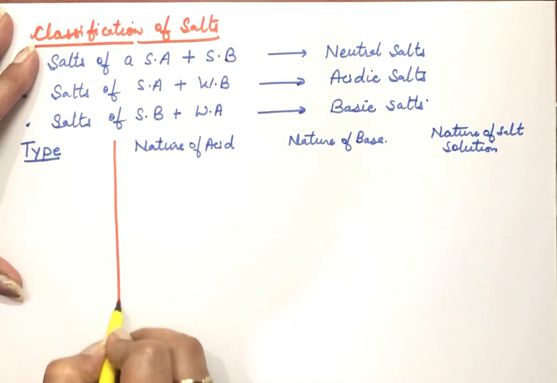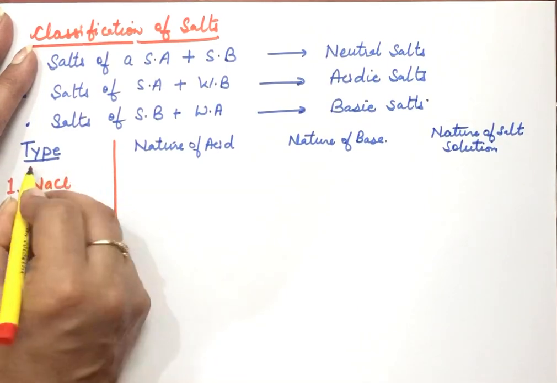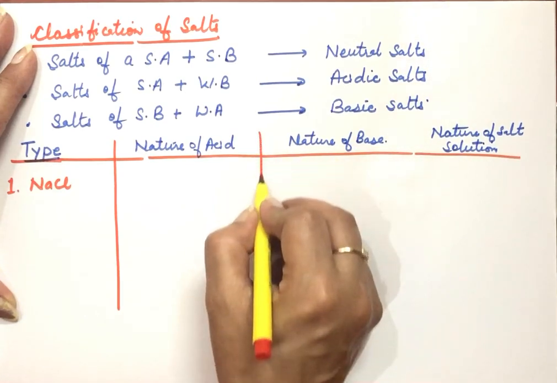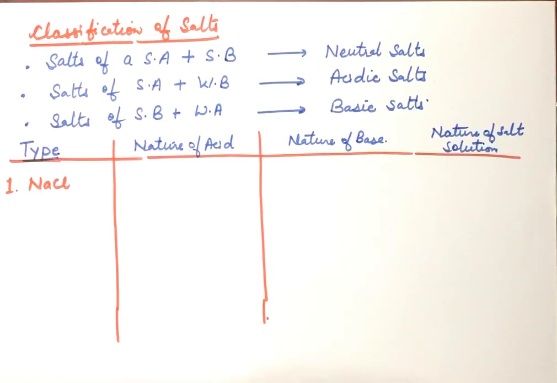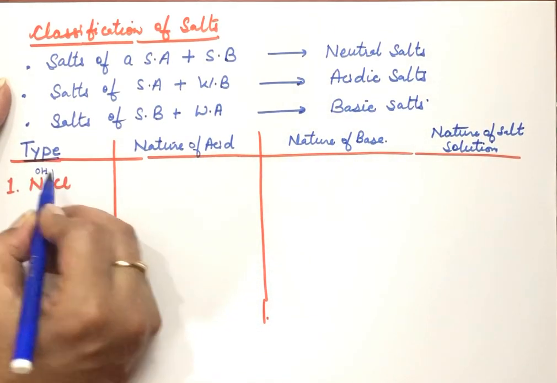In type, we are taking the first example, NaCl. If we take NaCl salt, NaCl salt is made up of cation, you write OH, with anion you write H.